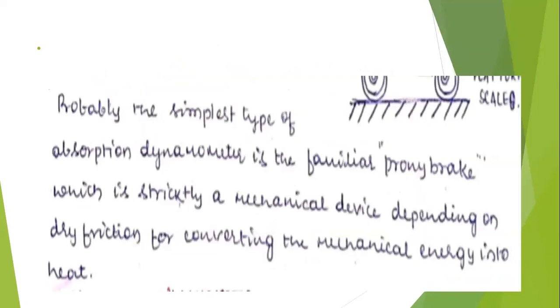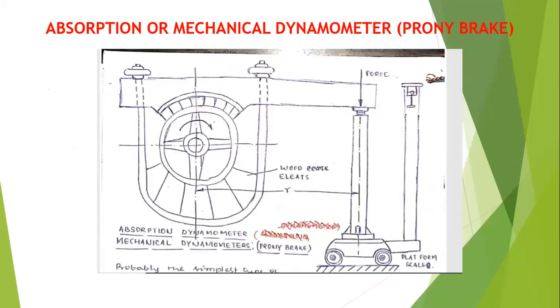Next, come to the point. All of you observe here. This is the common type of absorption or mechanical dynamometer, and it is also called the Prony brake.